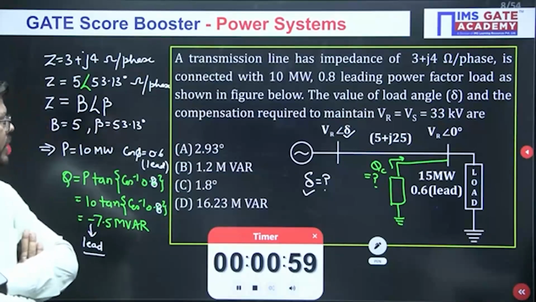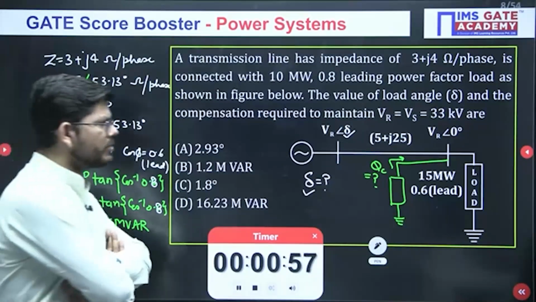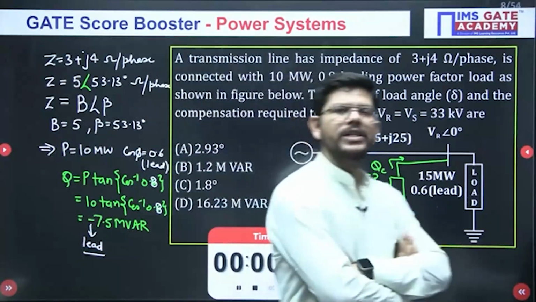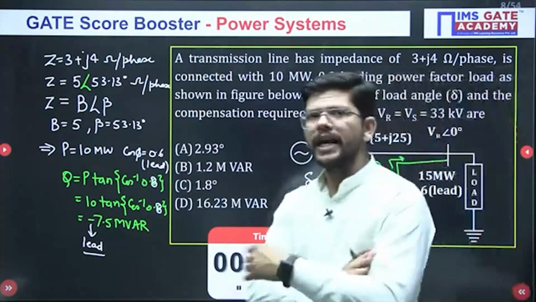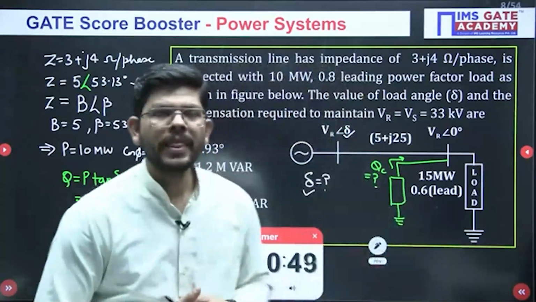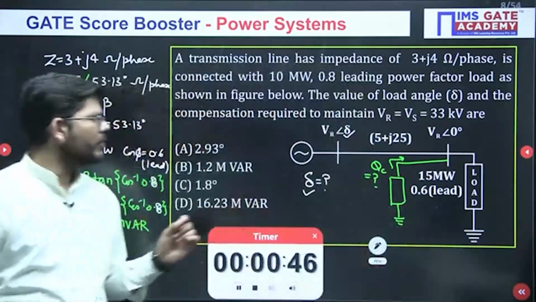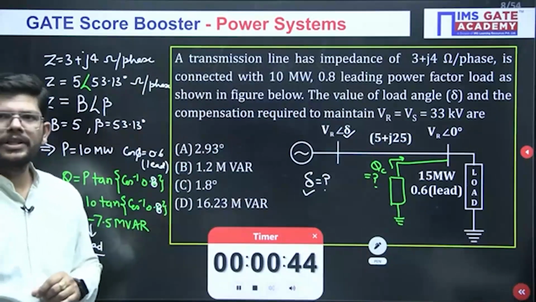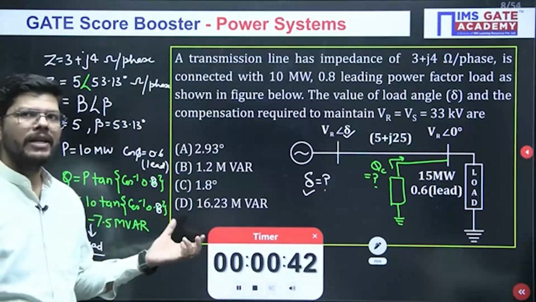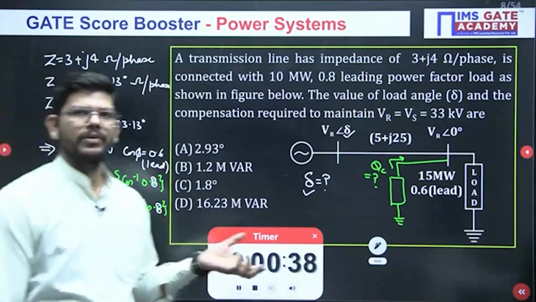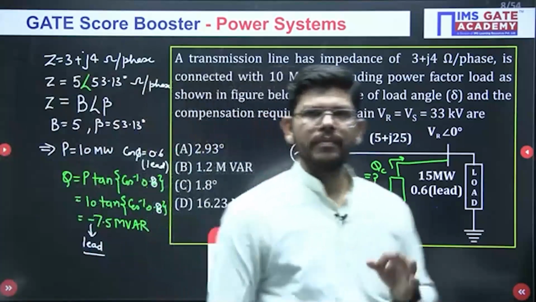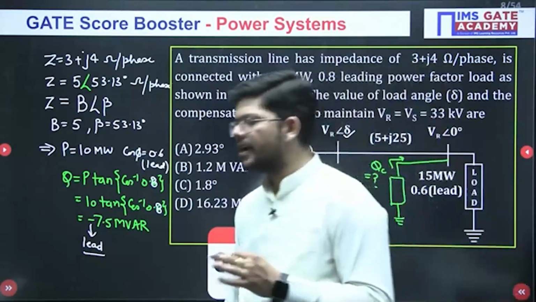Take your time. You still have 1 minute, and I hope that you can solve this question. It involves a lot of calculation, and this is a very good choice for an MSQ kind of question. They may ask for the value of del, they may ask what kind of compensation is required, and they may also add one line in this question: what type of compensation, inductive or capacitive. So this is a good choice for an MSQ kind of question.